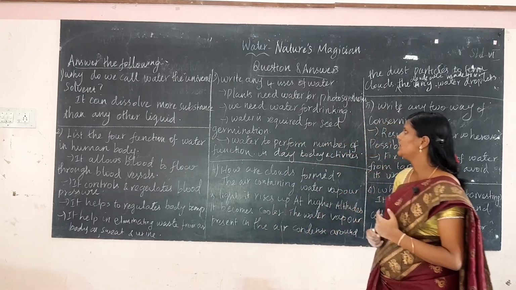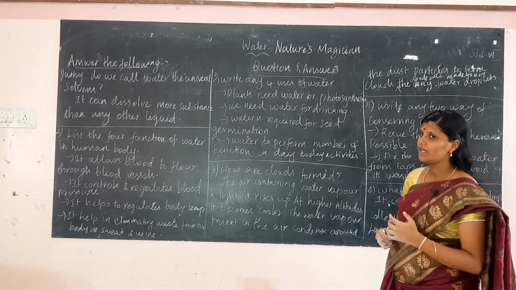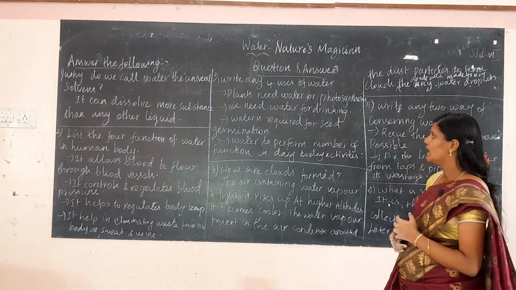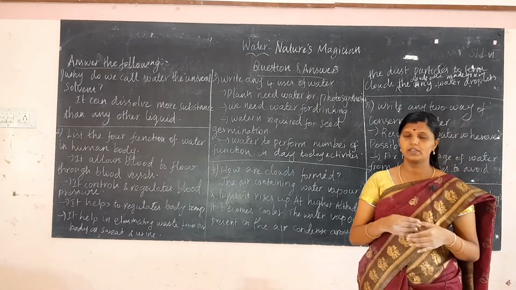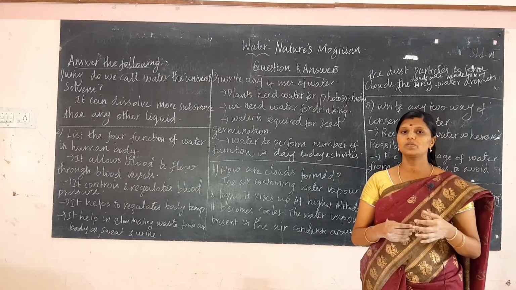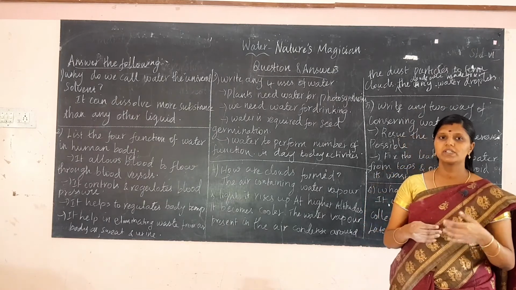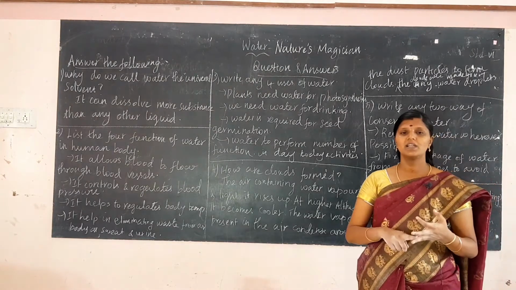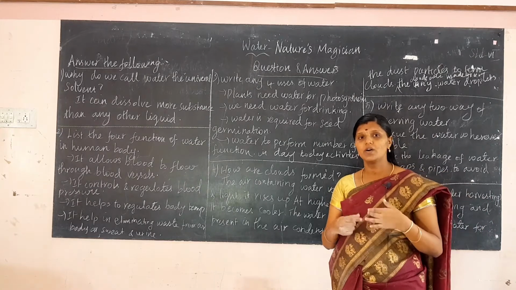Next question is, write any 4 uses of water. Plants need water for photosynthesis, and water is required for seed germination, and in day to day activity we use water for various purposes like bathing, cleaning, and all household activities.